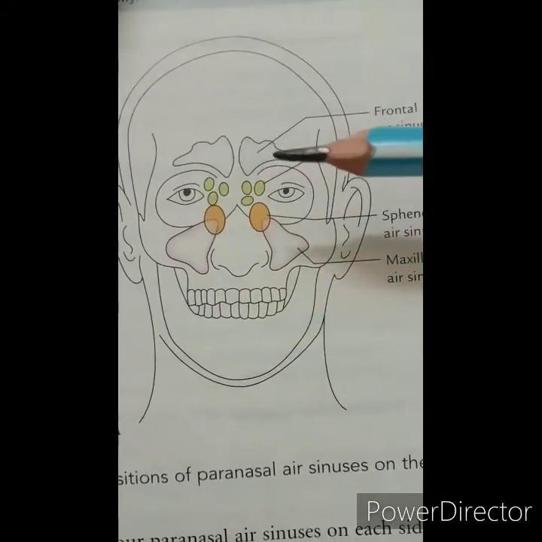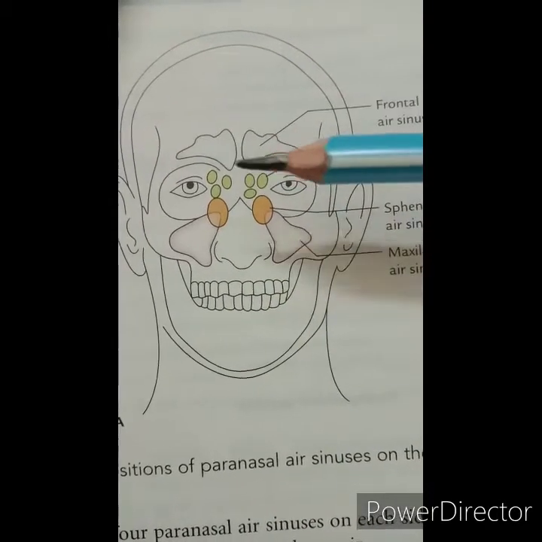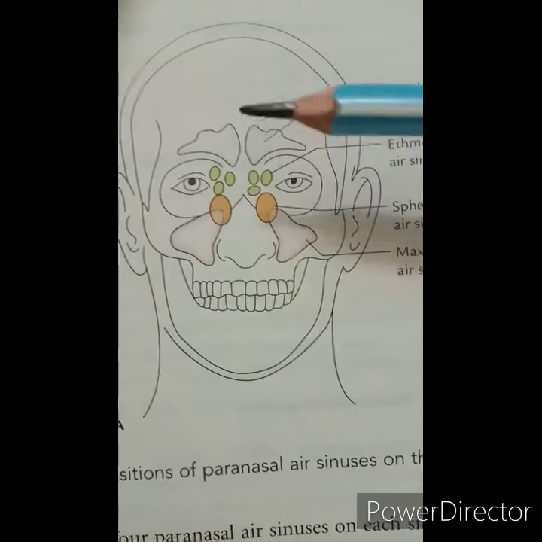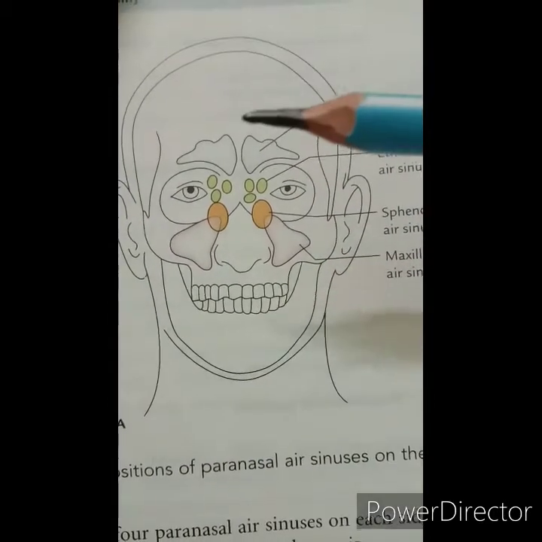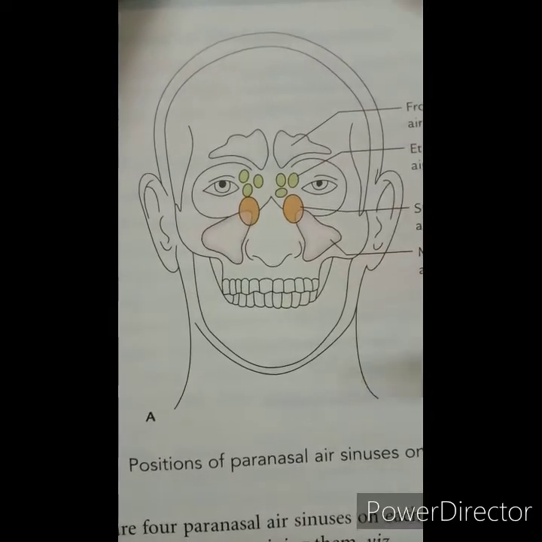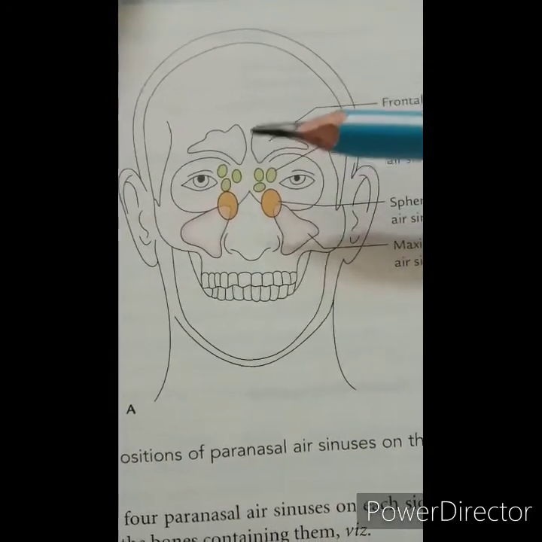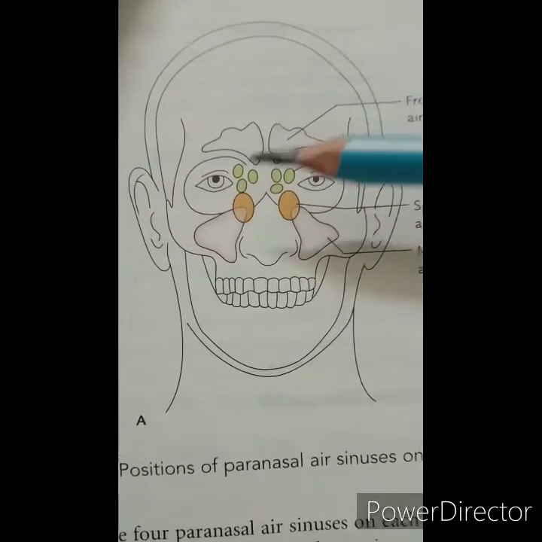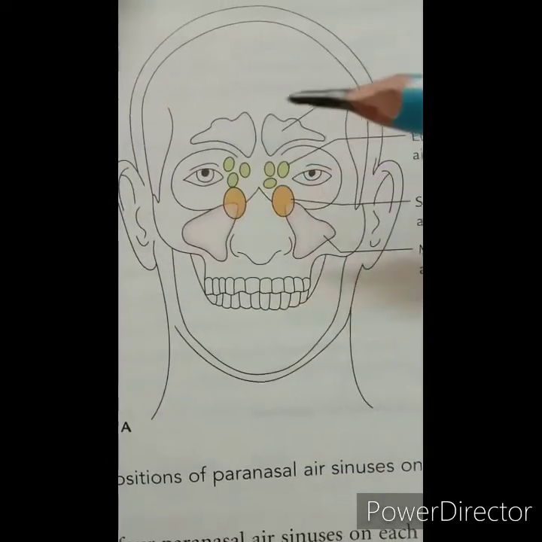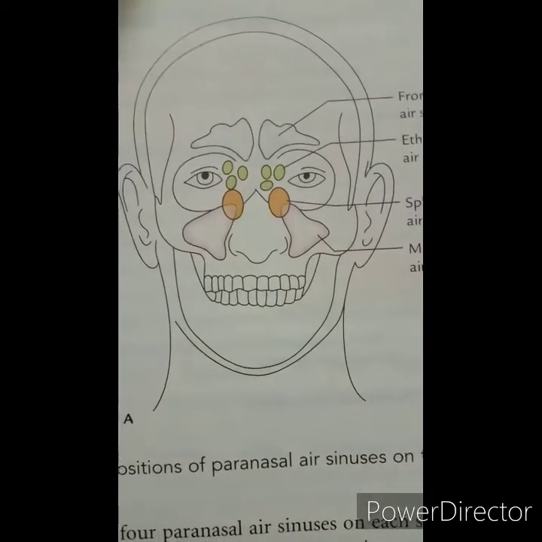So their average height, width and antero-posterior depth are 2.5 centimeters. These are better developed in males than in females. The arterial supply of these frontal sinuses is the supraorbital artery, and the nerve supply to the frontal sinuses is the supraorbital nerve.